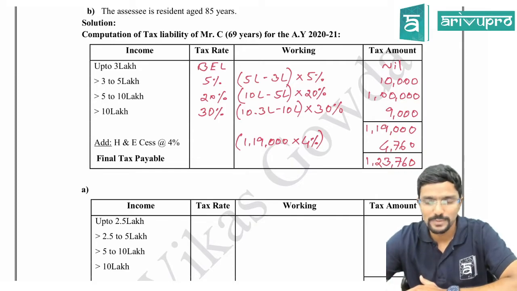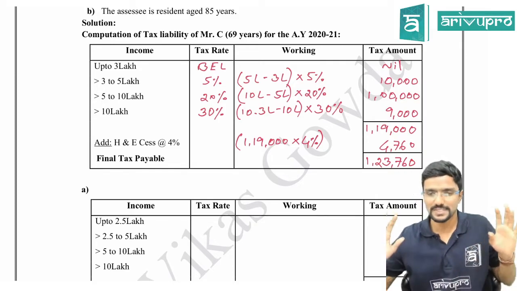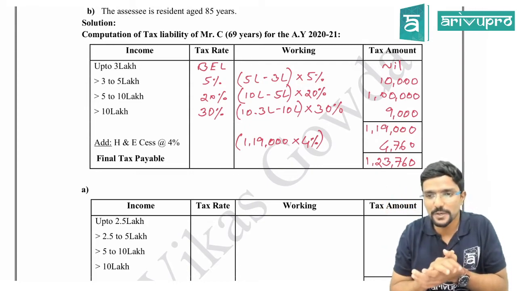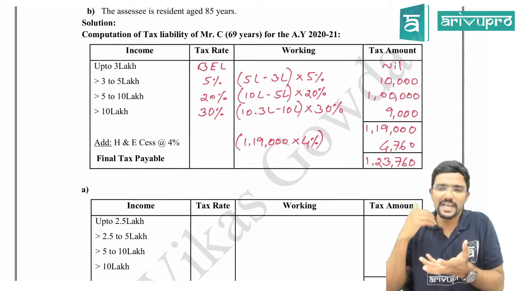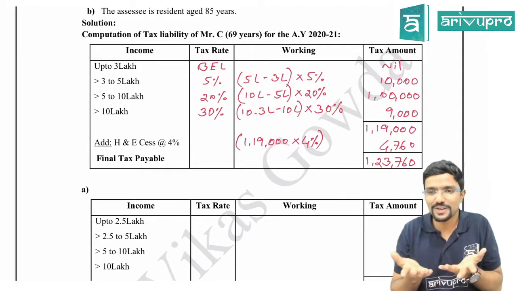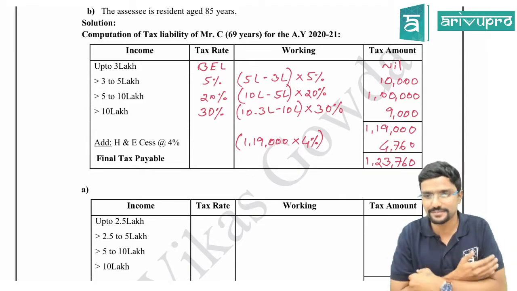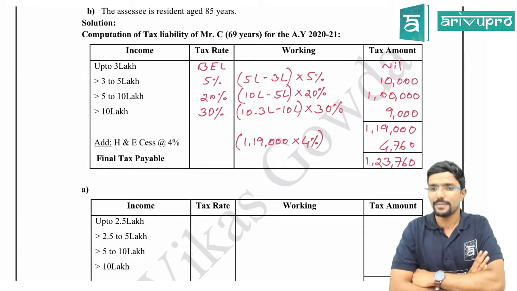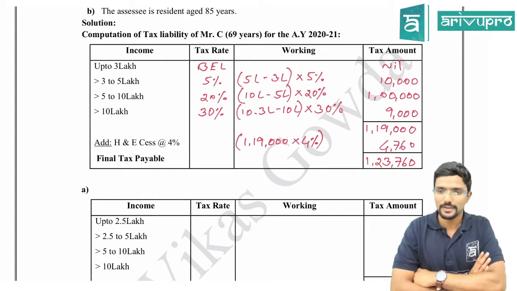As we do the problems, you people should get used to this straight away. See, now I am doing all the working. By the time I finish this chapter, you people should be able to calculate directly. Because for your MCQ questions, you need not prove anything. If it was descriptive, then if I am getting the answer 1,23,760, I have to prove how I got it. But if you just get the answer for MCQ questions, it's more than enough. So ultimately, options will be there for 1,23,760, which I have to choose. Agree?